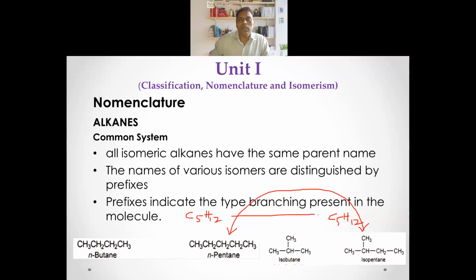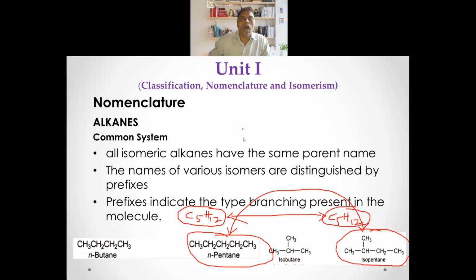Are they not the same then? They are the same, so their molecular formula says they are the same. But you see the structure here. The structures of these two are different, right? When they have the same molecular formula but different structures, they are called isomers.